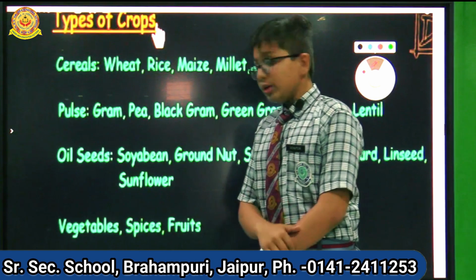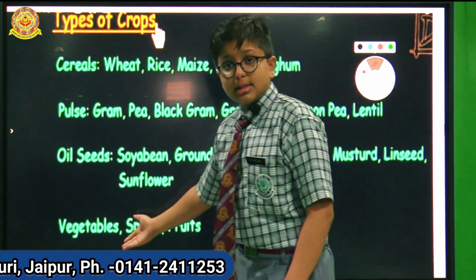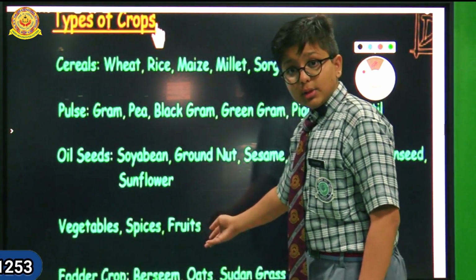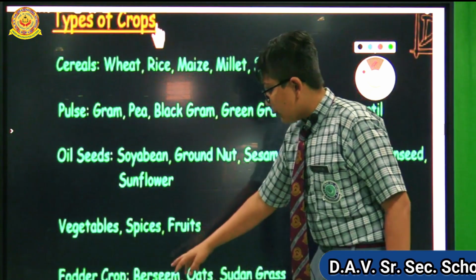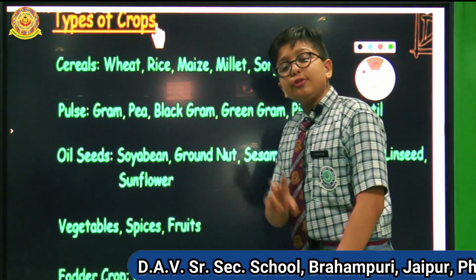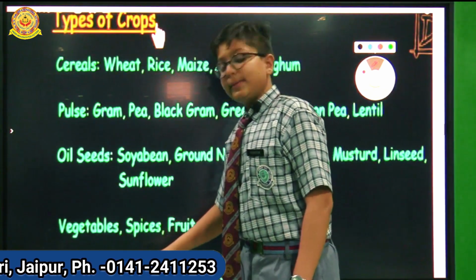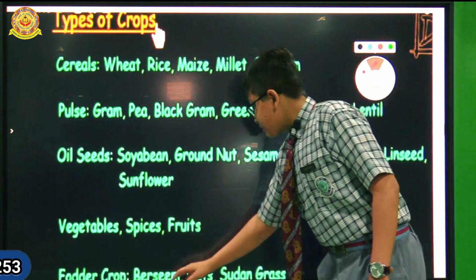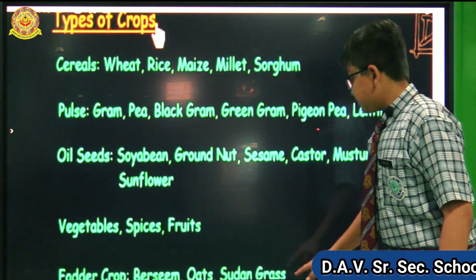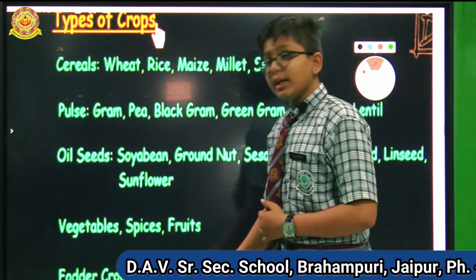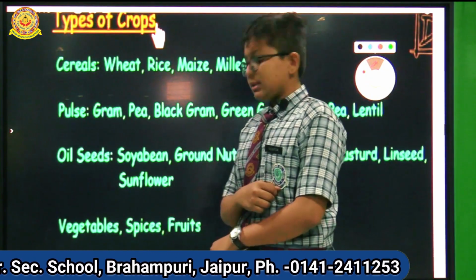Now oilseeds. The types of oilseeds are soybean, groundnut, sesame, castor, mustard, linseed and sunflower. Now there are more crops like vegetables, spices and nutrients. And the fodder crop is used for feeding animals. Fodder crops like berseem, oats and certain grasses are used for feeding animals.